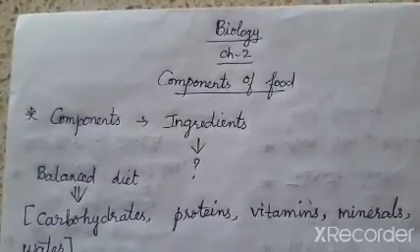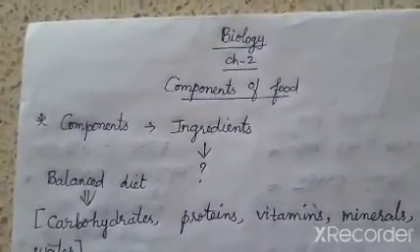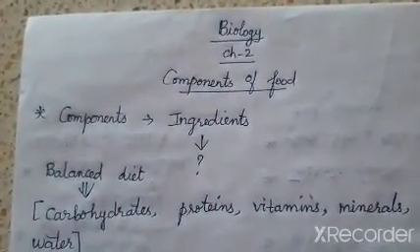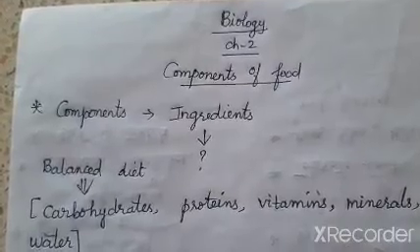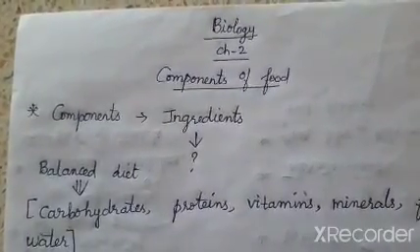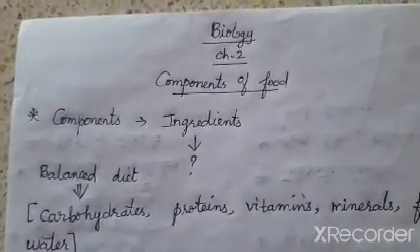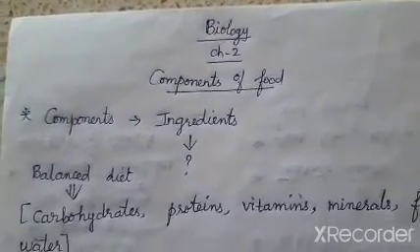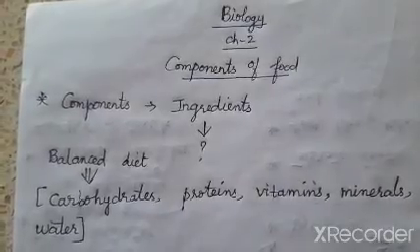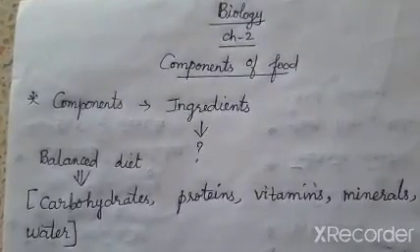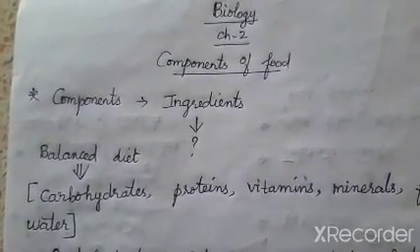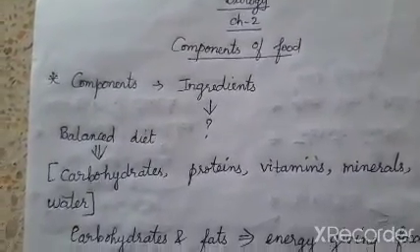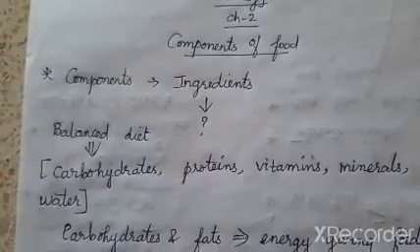Good morning, children. Today, in biology class, we are moving to the next chapter, components of food. In the first chapter, we saw where the food comes from, what the sources of food are, and how we prepare food. To all these questions, we saw the answers in that chapter. So, this is a continuation of that. What are the components of food?